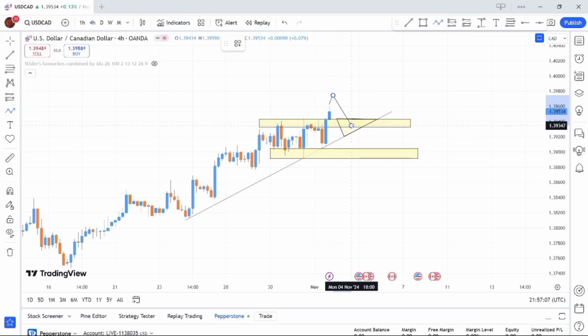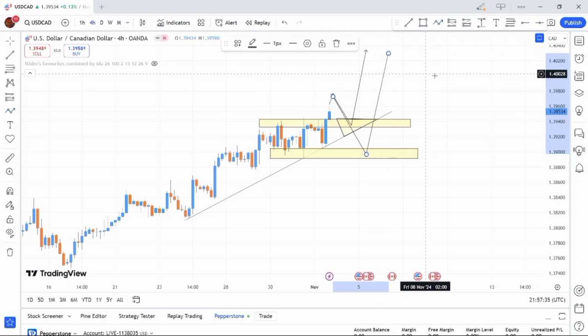And when price gets to that area, I'll be looking for buying confirming candlesticks on the 1 hour time frame and buy USD CAD. Or it's likely that price will just do what? Price will break this whole triangle area here. When price breaks this entire triangle area or the trend line, then I want to see price come down to this key zone over here, the zone of interest. Then look for buying confirming candlesticks and buy USD CAD. So this is a very simple one on USD CAD.